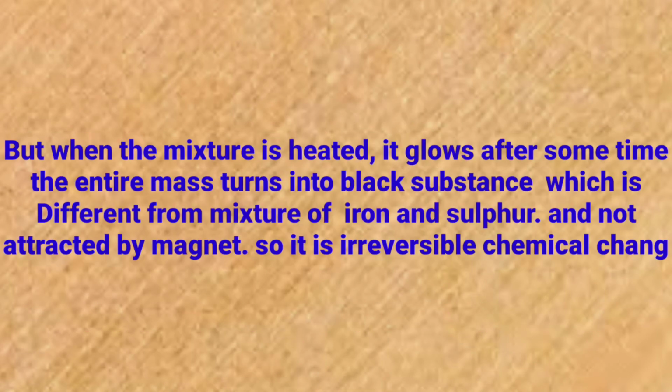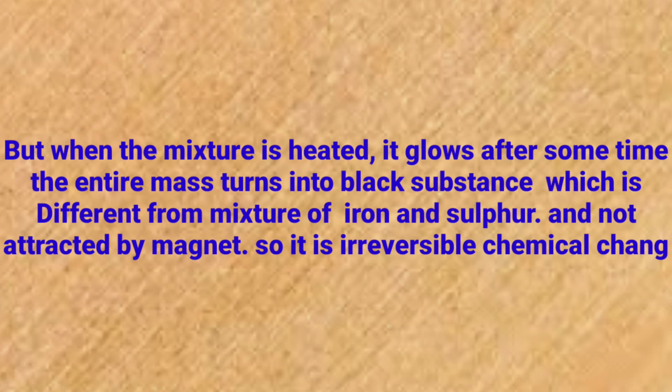But what happens when the mixture of iron and sulfur is heated? On heating, it glows after some time, and the entire mass of iron and sulfur turns into a black substance, which is different from the mixture of iron and sulfur.